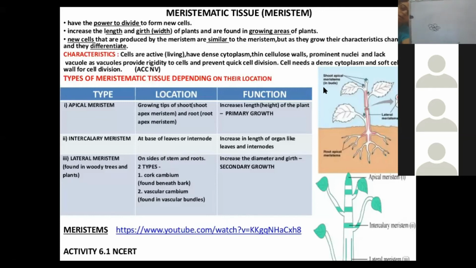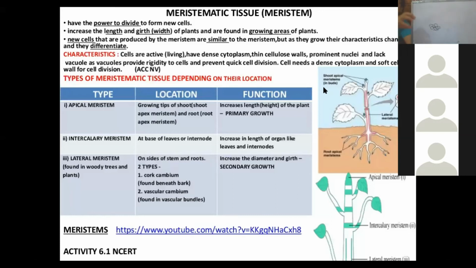Shoot apical and root apical, which is present in the growing tips, where the growth is taking place. For example, where the growth is taking place, they are called apical meristem. The growing tips of the shoot and of the root are called apical meristem.